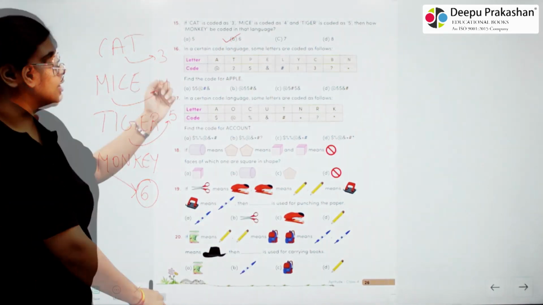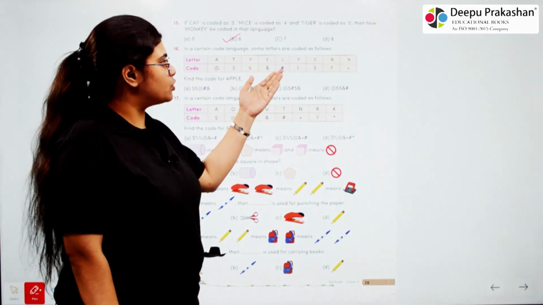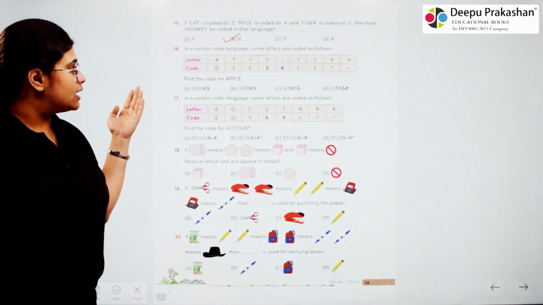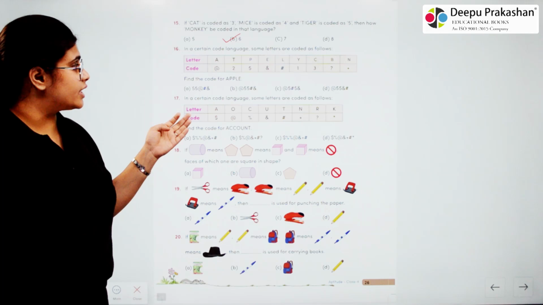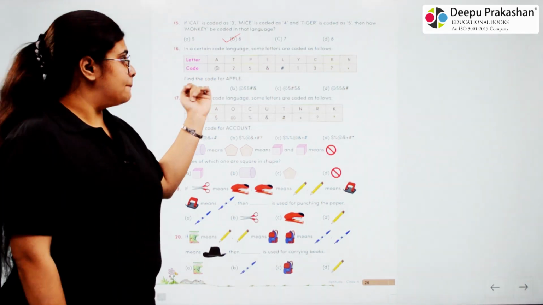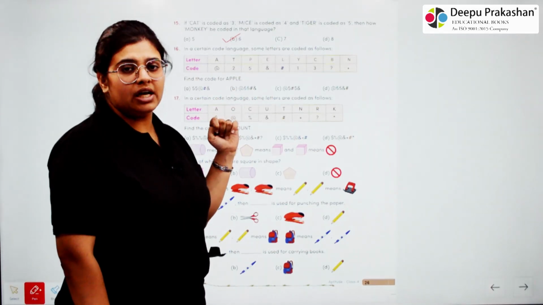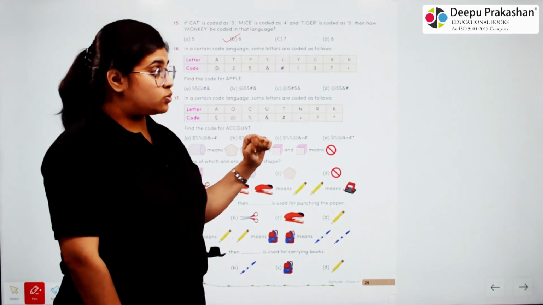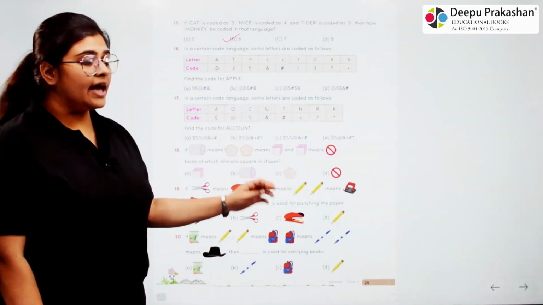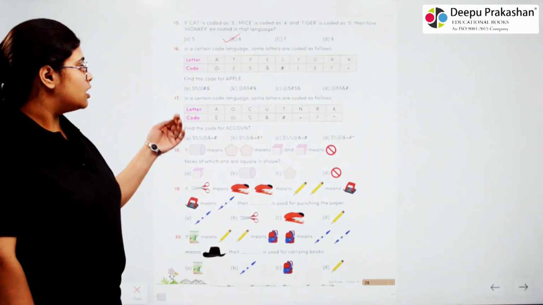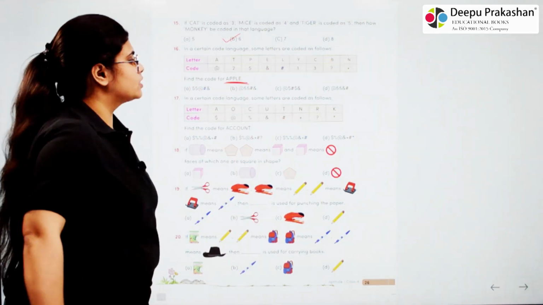Okay? 16. In a certain code language, some letters are coded as follows. Letter code. A is coded as @, T is coded as 2, P is coded as 5, E is coded as &, L coded as hash, Y coded as 1, C coded as 3 and B coded as question mark, then N is coded as plus. Find the code for apple. So we have to find the code for apple.